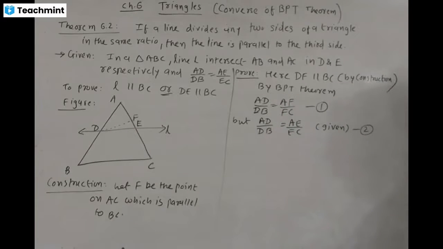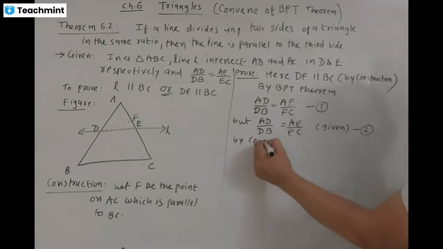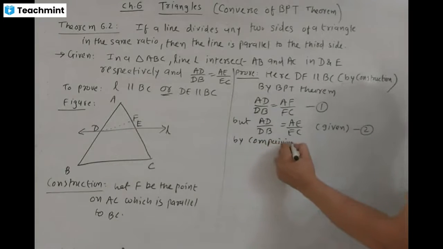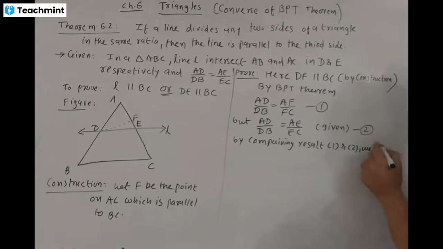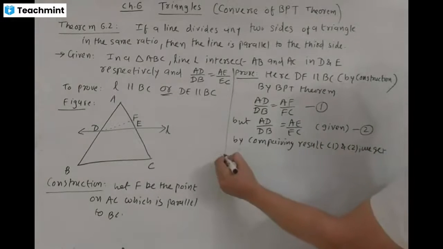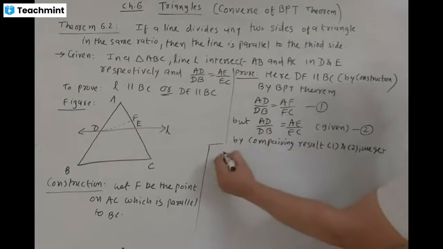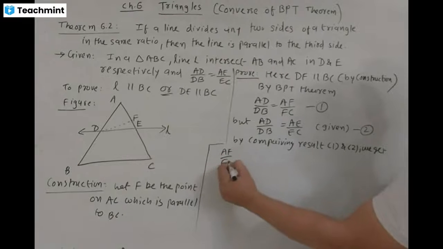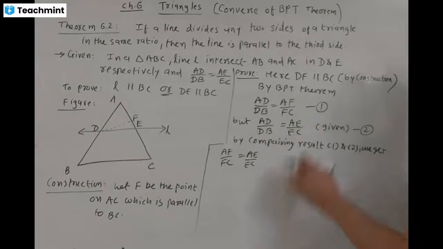Then comparing the right hand sides, we get AF by FC is equal to AE by EC.